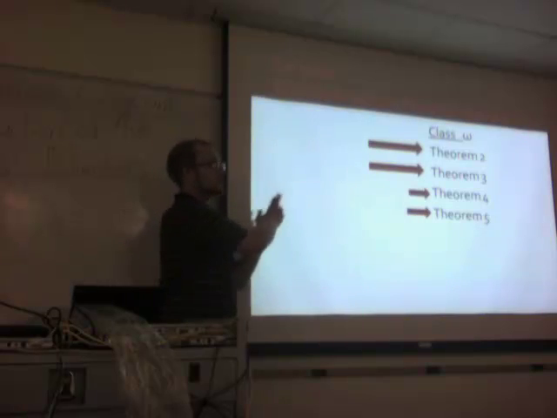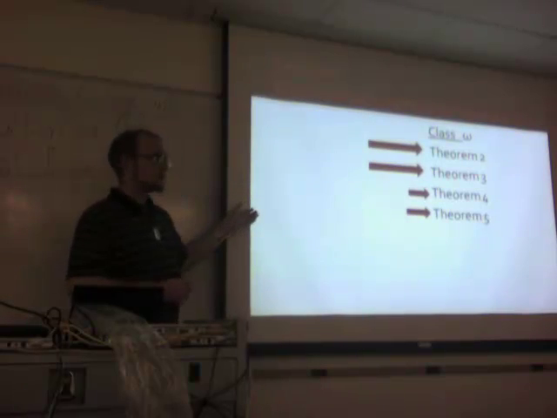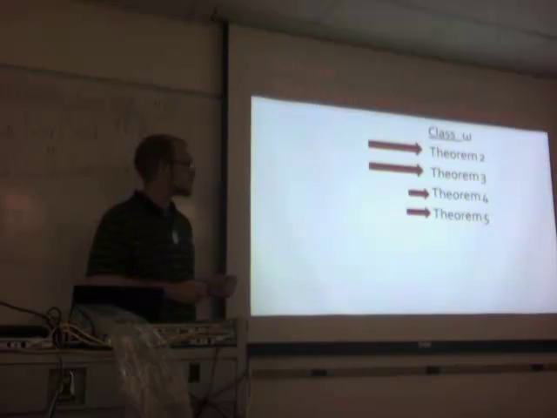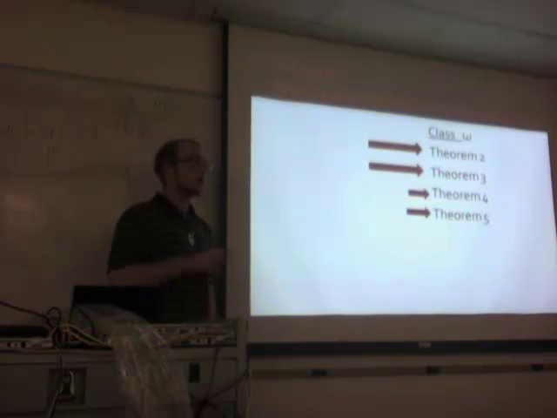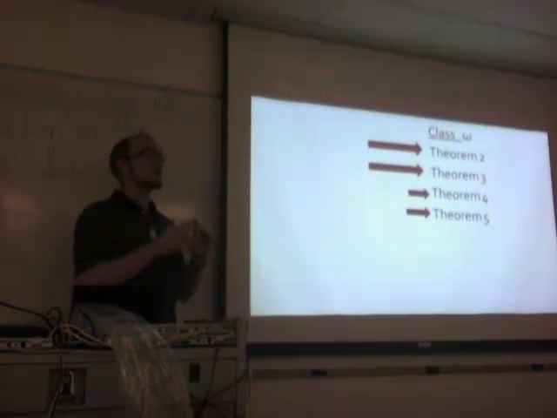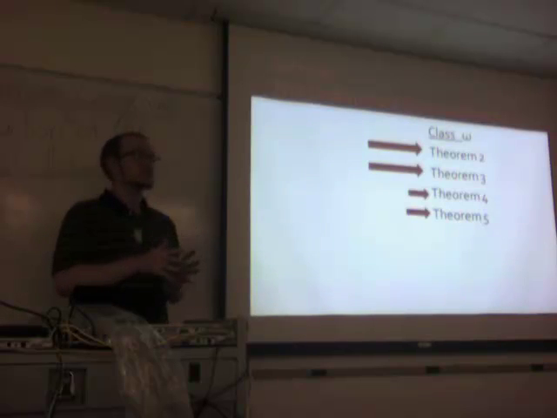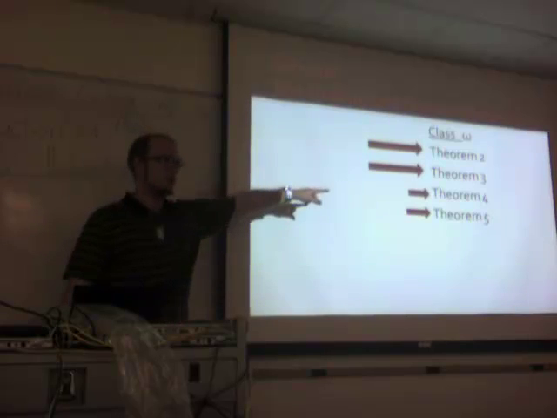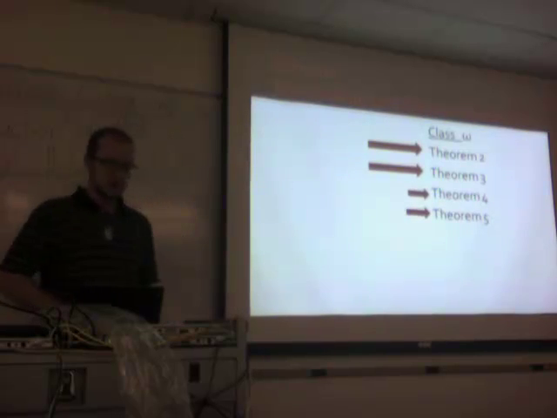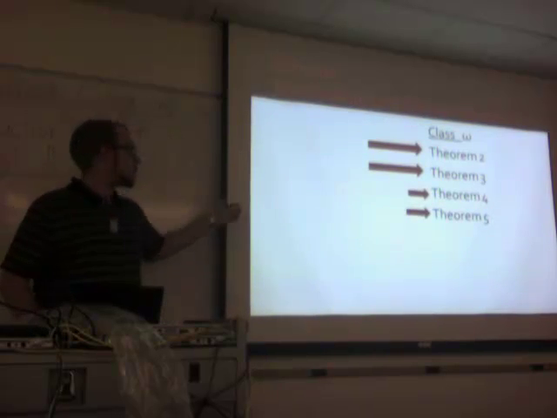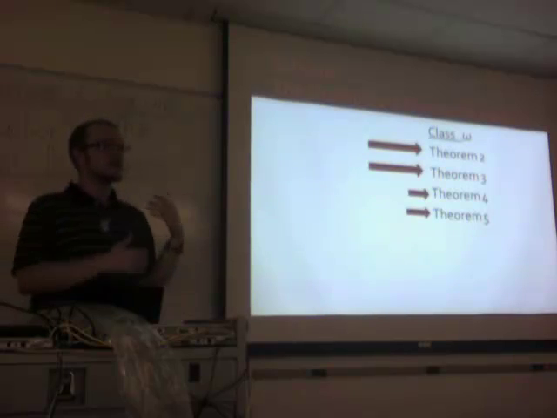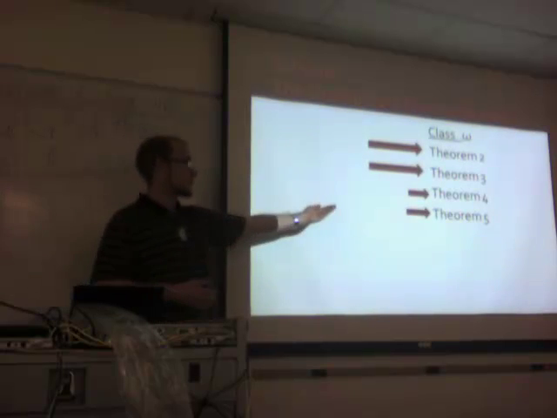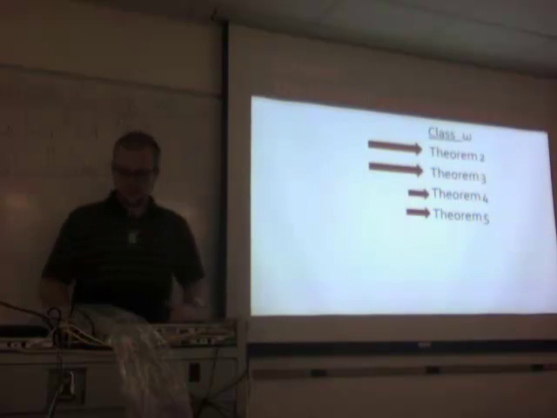So that is what we proved with theorem 4. And that no two numbers have the same successor was proved in theorem 5.